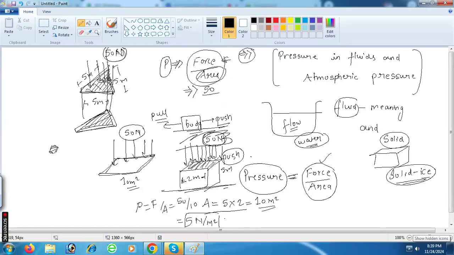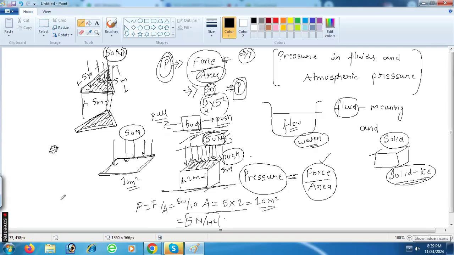Can you find the pressure P? This is 50 divided by area. What is the area here? Approximately 10.81 meter square. How will you calculate? The formula is root 3 by 4 a square. So root 3 by 4, 5 square, correct? So this is your pressure P. Any problem here? Yes, sir. Correct.